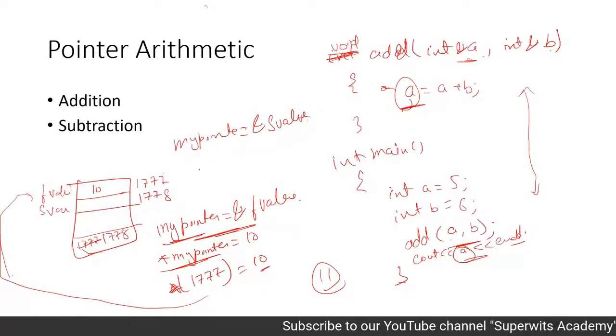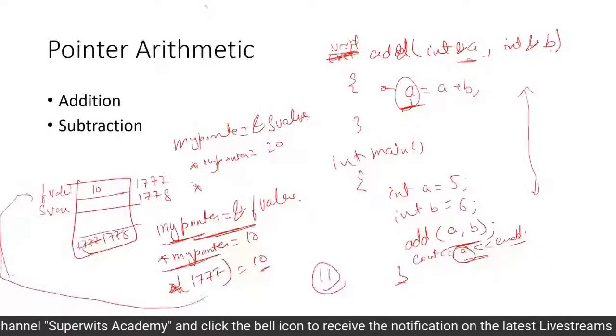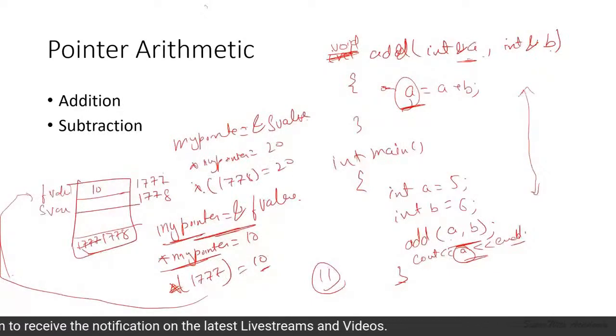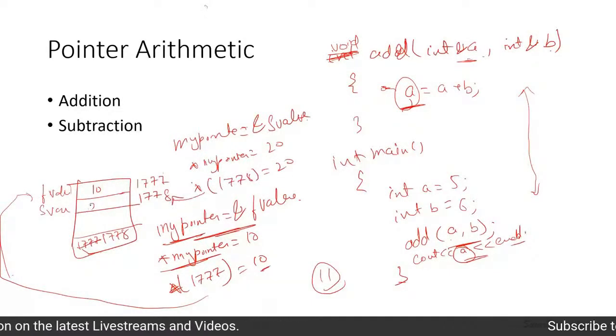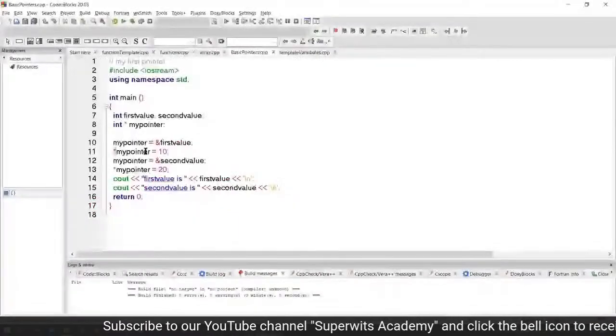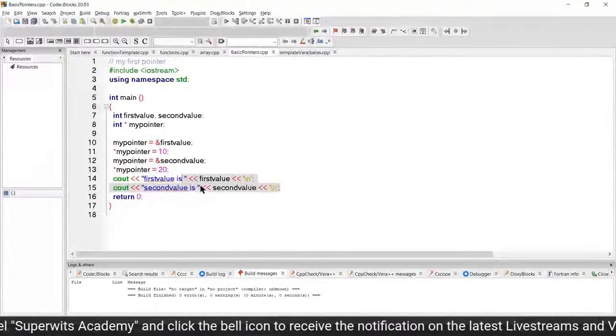Now my pointer is pointing toward that, so *myPointer equals, let's say, 20. This is interpreted as the value at 1778 equals 20. So we are referring to this particular location, and the value 20 will be stored here. This is what your typical example is doing. If you try to print the values of both variables, it is going to work out correspondingly.